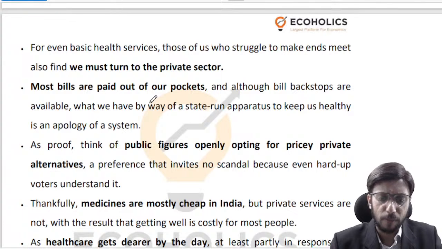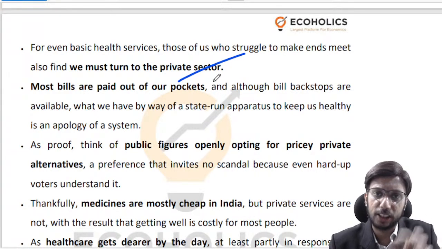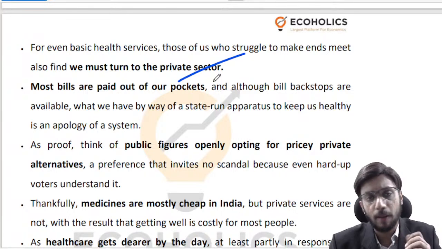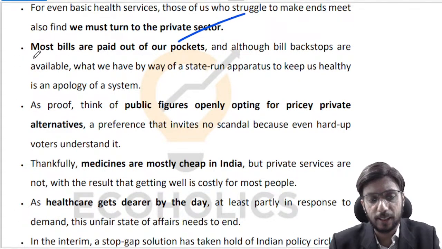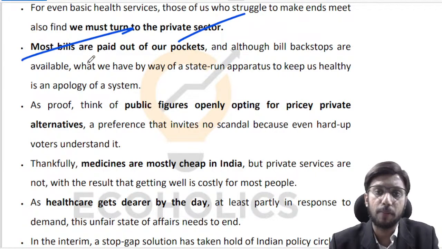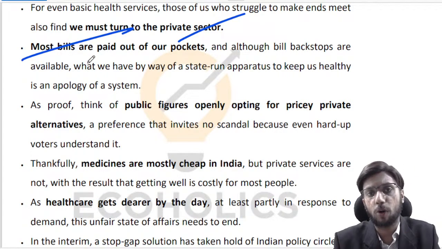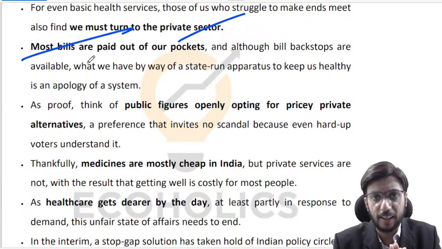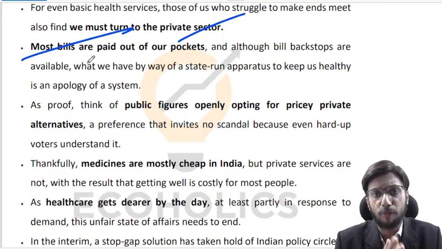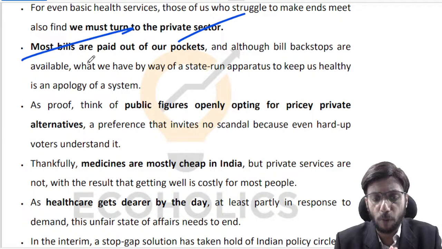The unfortunate reality in India is that given the state of public healthcare infrastructure, people have to rely upon the private sector. And reliance upon the private sector means that you will have hefty bills which you may have to pay out of pocket if you do not have insurance to cover that expenditure. Looking at the insurance penetration in India, it is not a surprise that a lot of people end up paying a lot of money out of their own pocket.